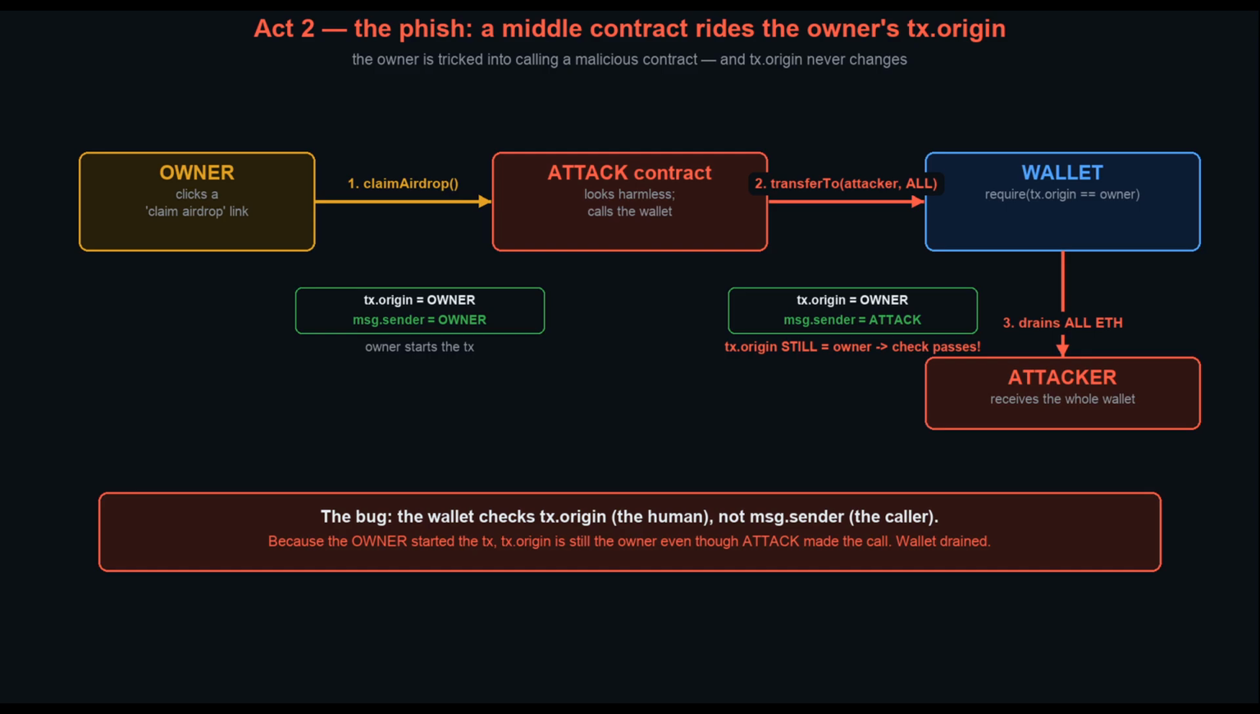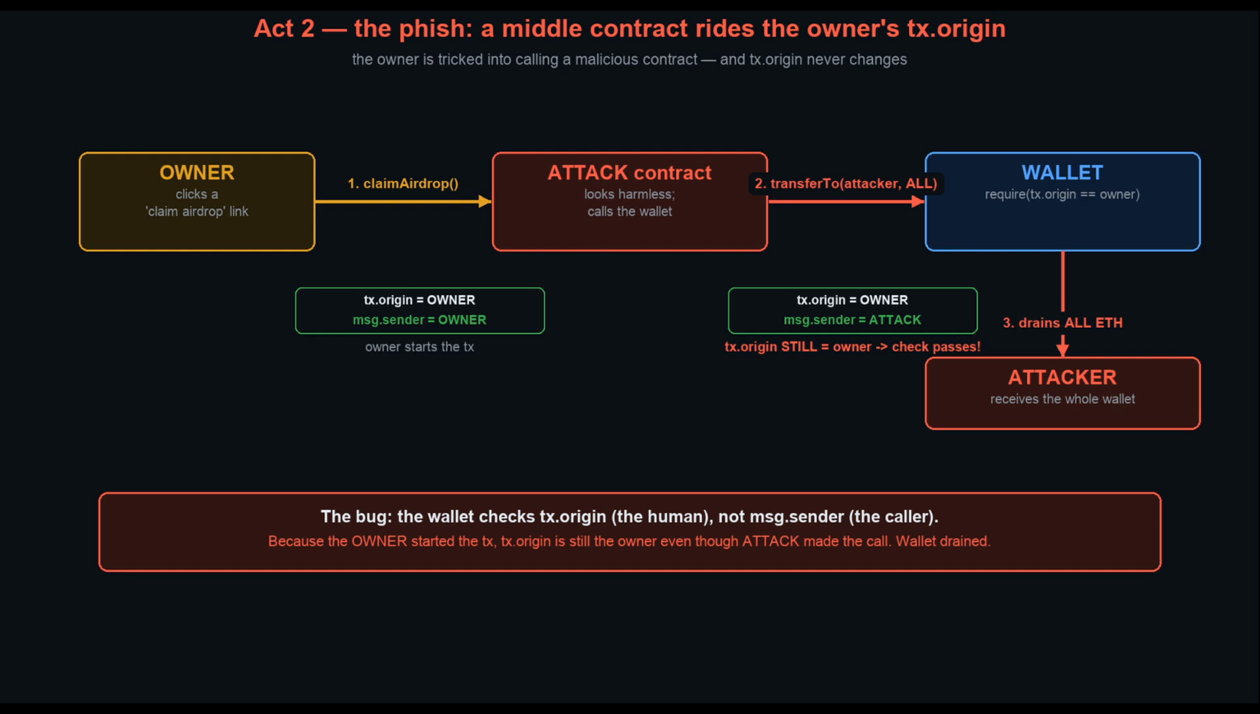Act 2, the attack on the diagram, and it all happens in one transaction the owner starts. The attacker publishes an innocent-looking contract, say a "claim your airdrop" button, and gets the owner to call it. Step 1, the owner calls the attack contract, claimAirdrop. At this point, tx.origin is the owner, and so is msg.sender, because the owner called it directly. Step 2, the attack contract turns around and calls the wallet, transferTo, send everything to the attacker.